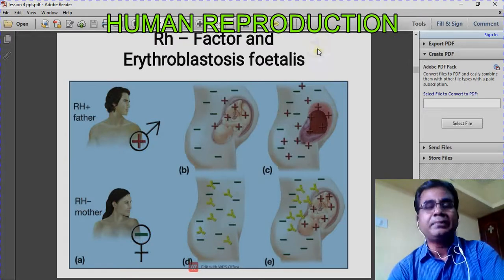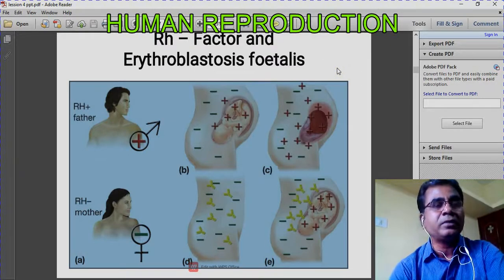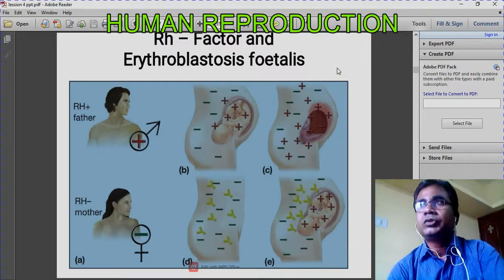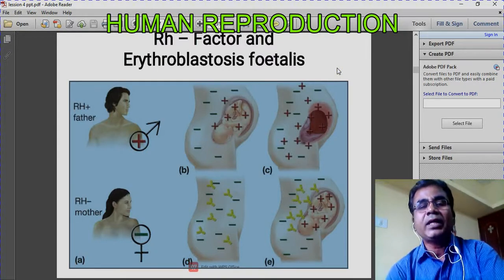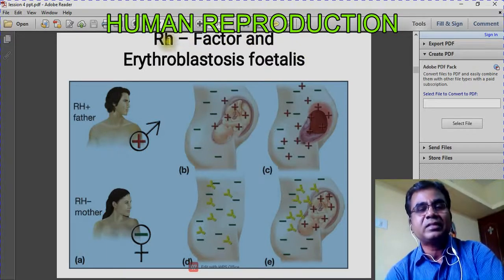But at the same time, you may have heard about negative blood groups also. Some of your blood groups may be A negative or B negative. So where does the negative come from? Why are we denoting the blood group as negative or positive? The answer is here.